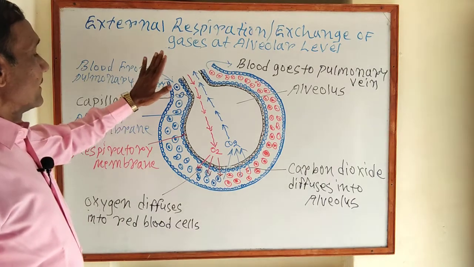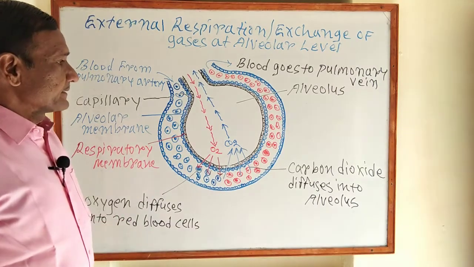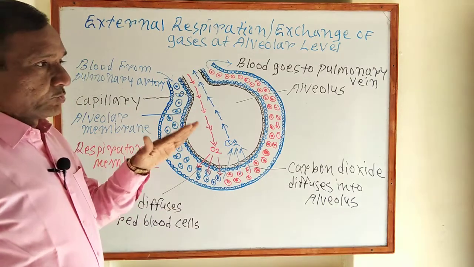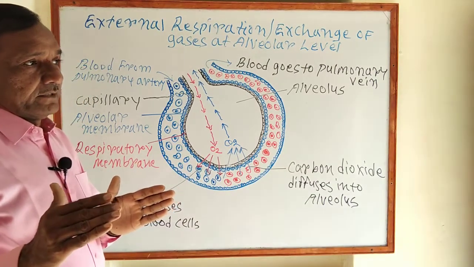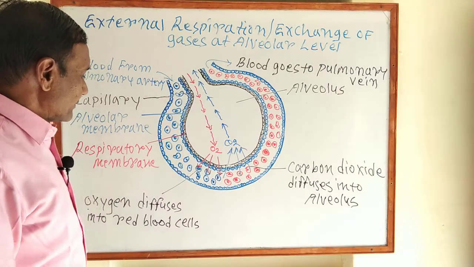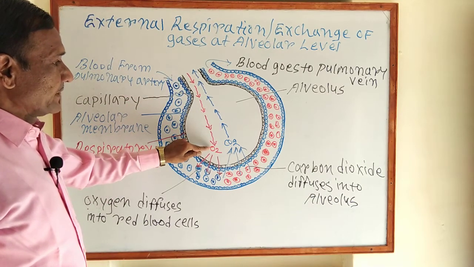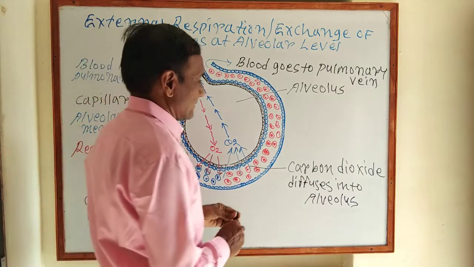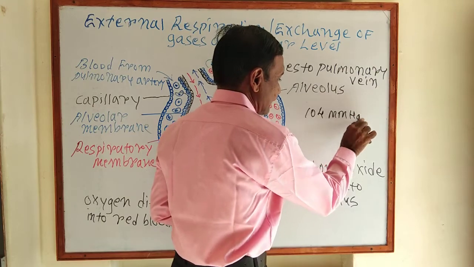Both layers are thin walled and have a similar structure. The diffusion of gases occurs from higher partial pressure to lower partial pressure until the two regions reach equilibrium. The partial pressure of oxygen in alveolar air is 104 mm Hg.